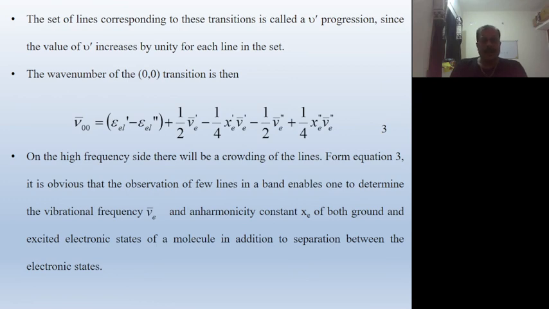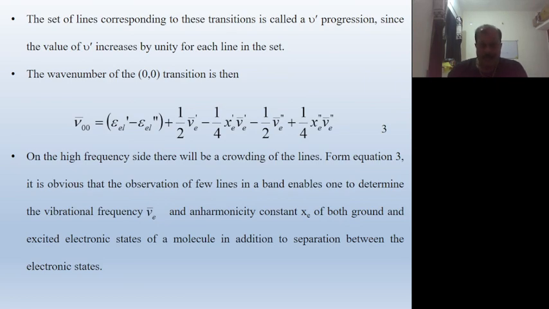On the high frequency side, there will be a crowding of the lines from equation 3. It is obvious that the observation of a few lines in a band enables one to determine the vibrational frequency nu bar e and anharmonicity constant x e of both the ground and excited electronic states of a molecule, in addition to the separation between the electronic states.